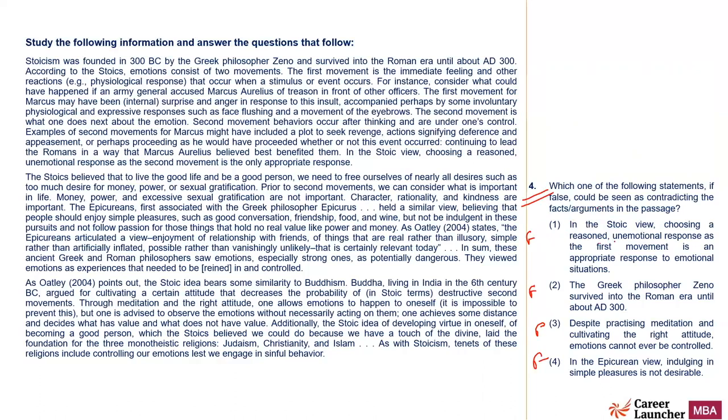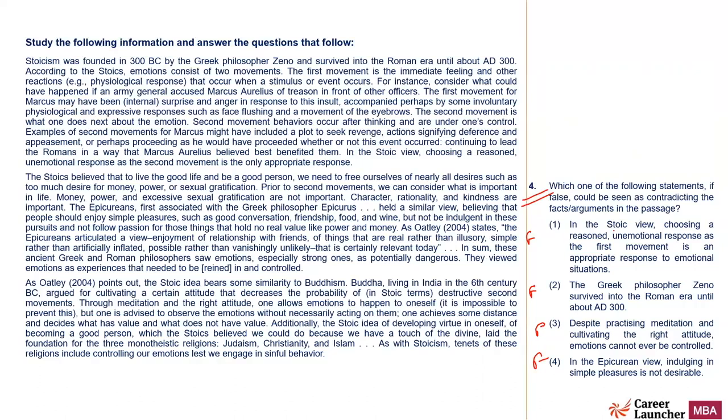In the Stoic view, choosing a reasoned, unemotional response as the first movement is an appropriate response to the emotional situation. Right.